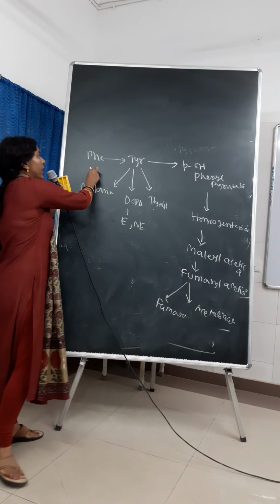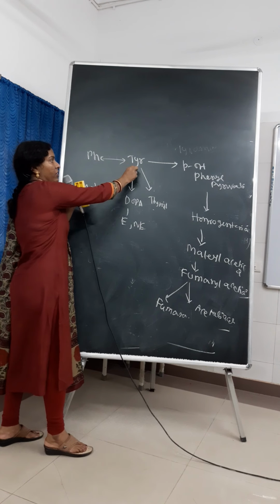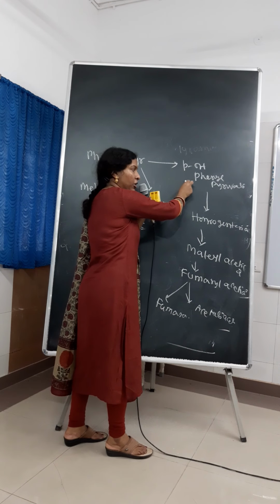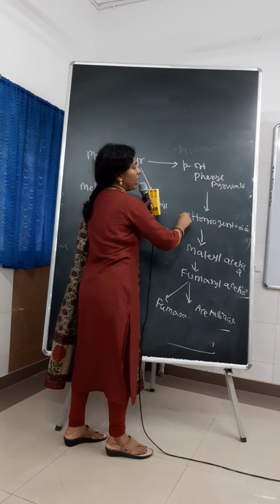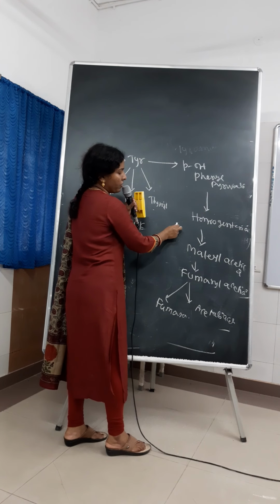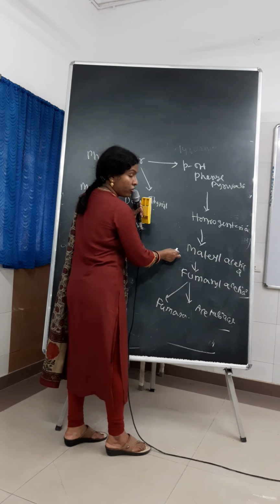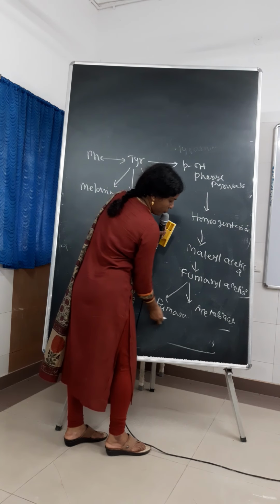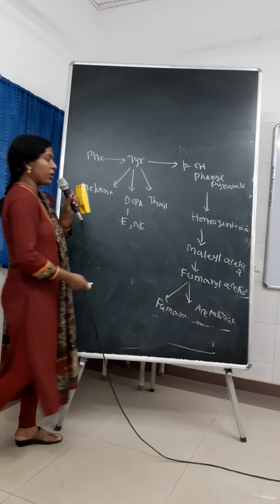That is, first phenylalanine via the enzyme phenylalanine hydroxylase, there is tyrosine, tyrosine to tyrosine transamination, there is para-hydroxyphenyl pyruvate, para-hydroxyphenyl pyruvate via the para-hydroxyphenyl pyruvate hydroxylase, there is homogentisic acid, homogentisic acid via homogentisic acid oxidase, maleylacetoacetate, then via isomerase fumarylacetoacetate, then via hydrolase, there is formation of fumarate and acetoacetate. This is the metabolic pathway.